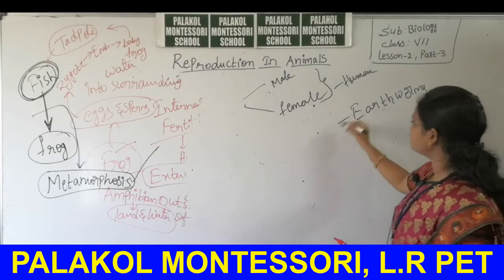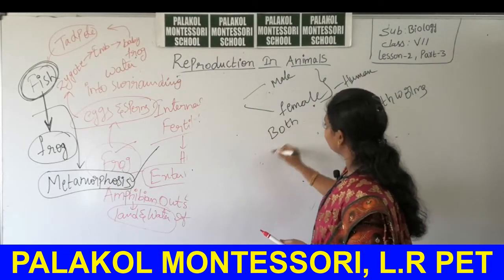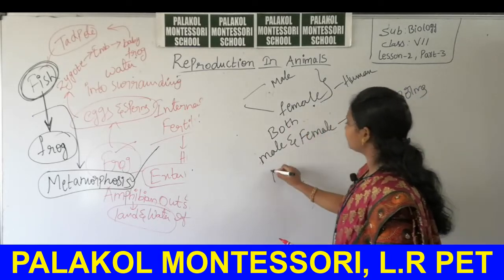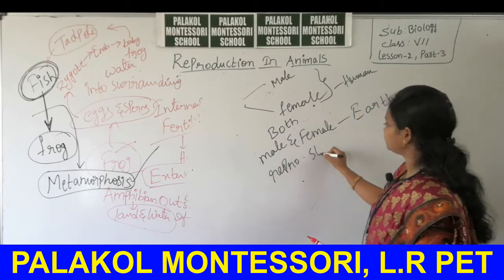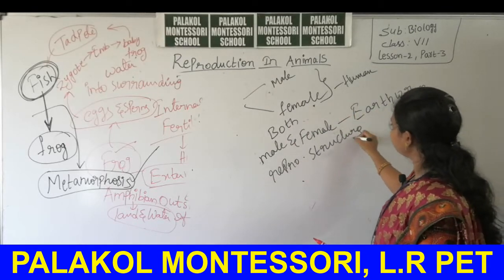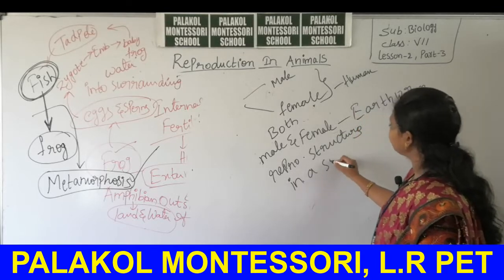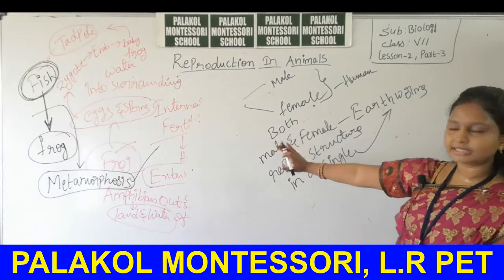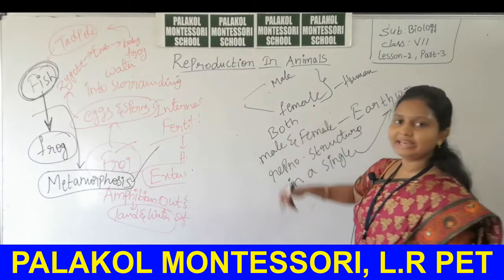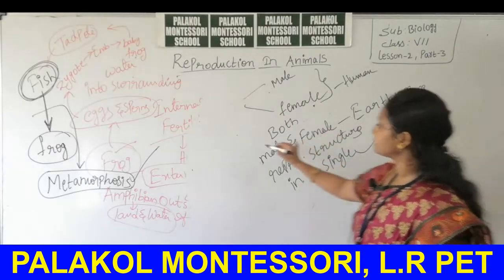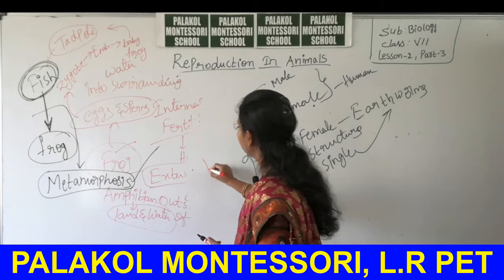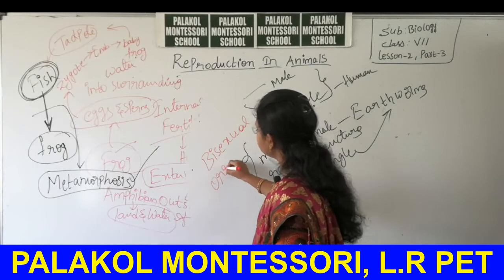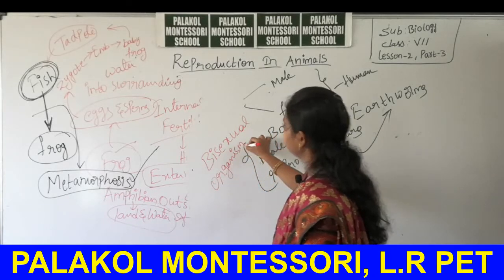okay, in case of earthworms, both male and female reproductive structures present in a single earthworm. So due to the presence of both male and female in a single body, this earthworm is called as bisexual organism. Is it clear, students?